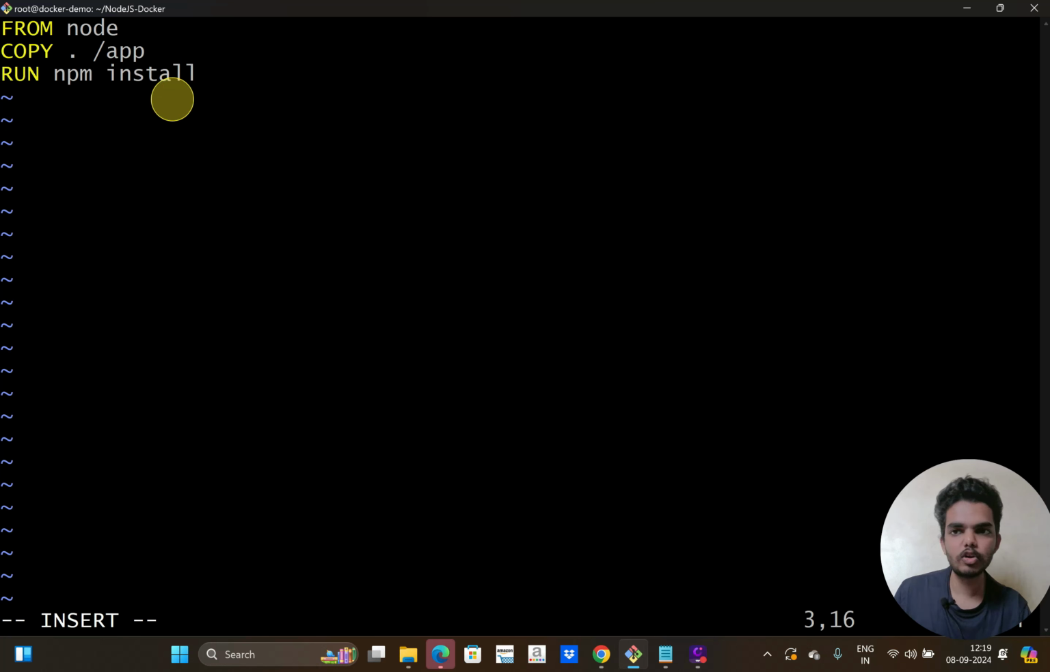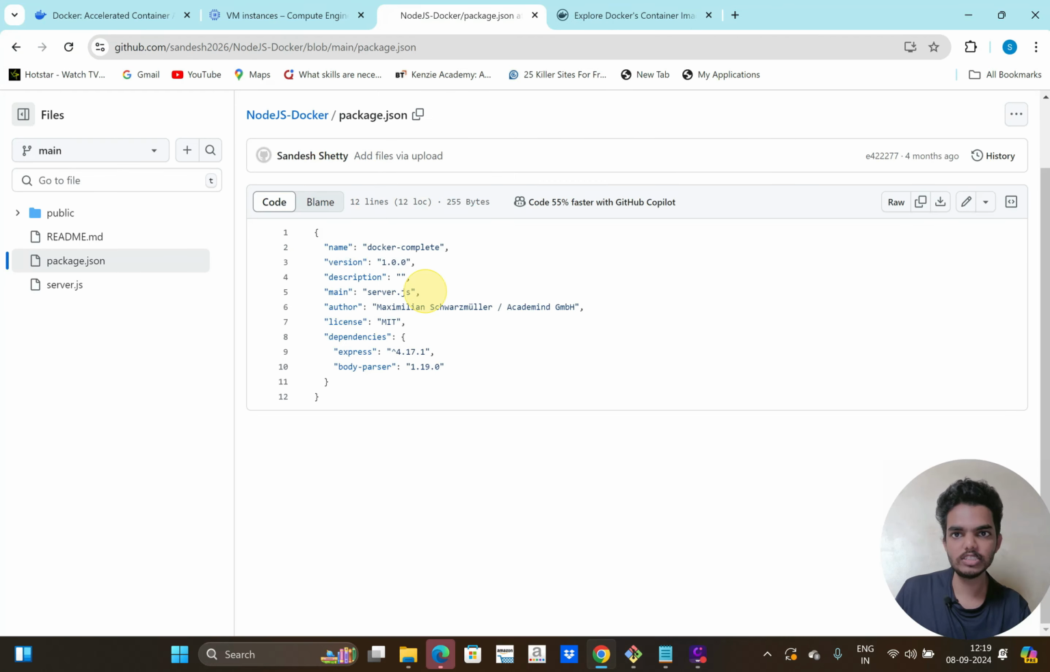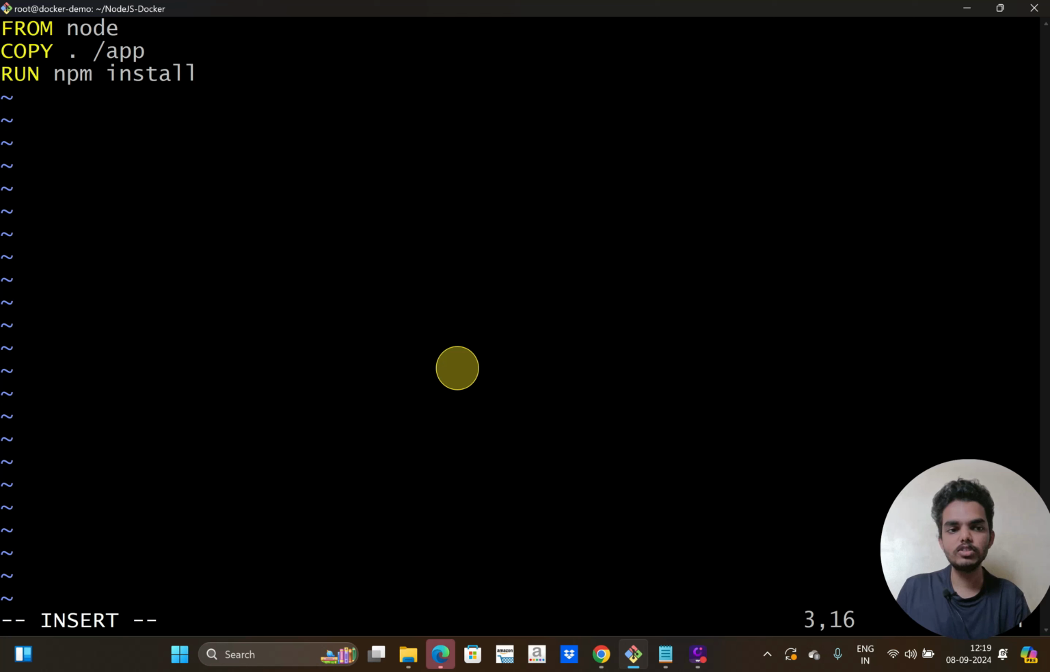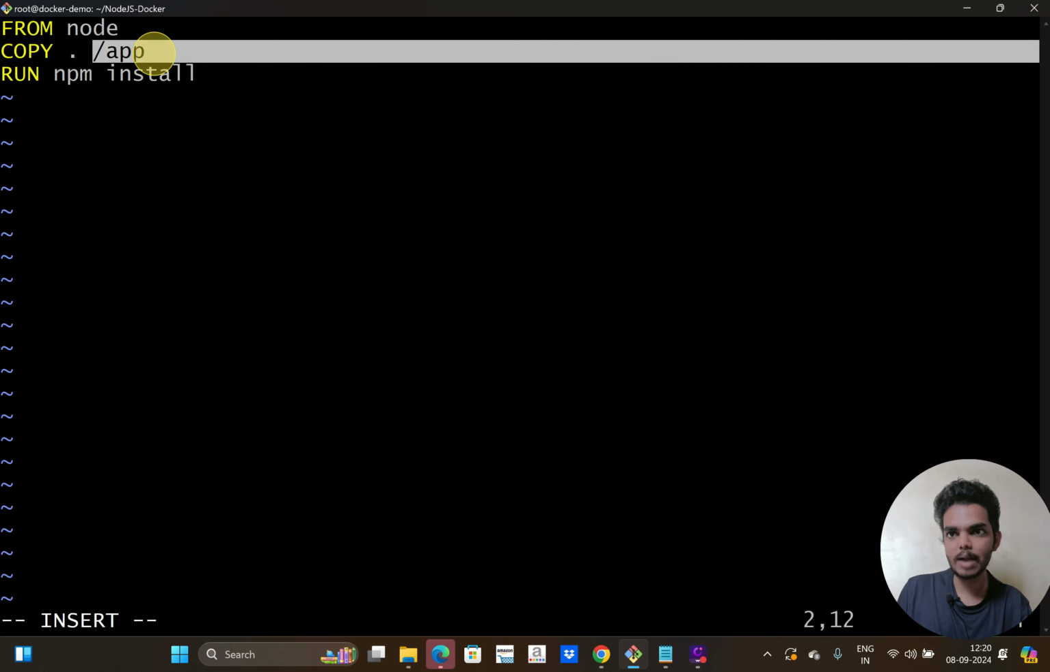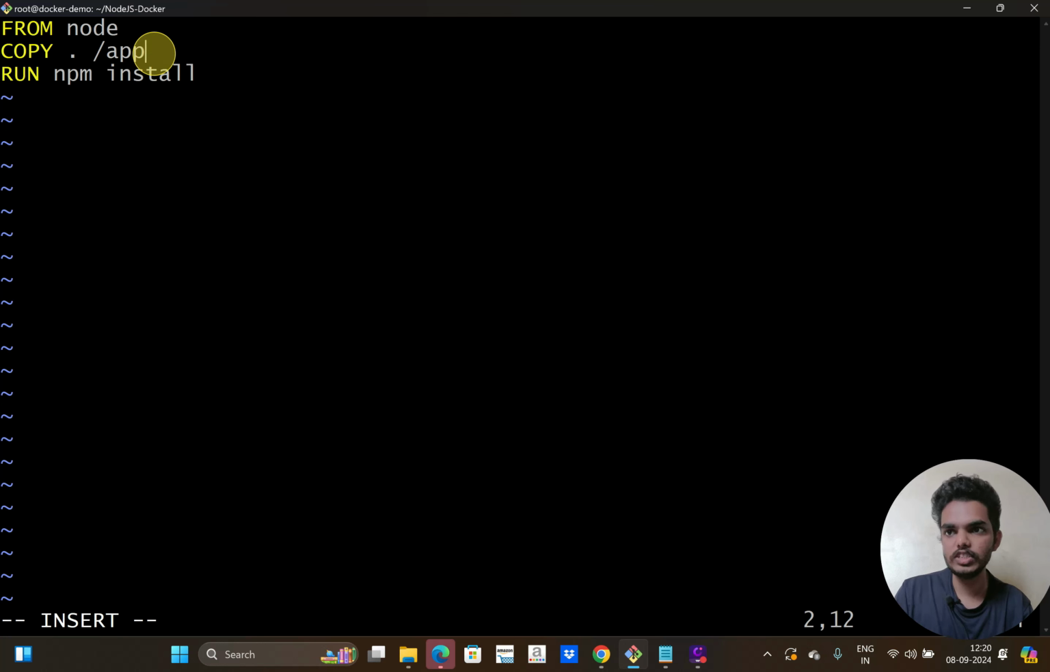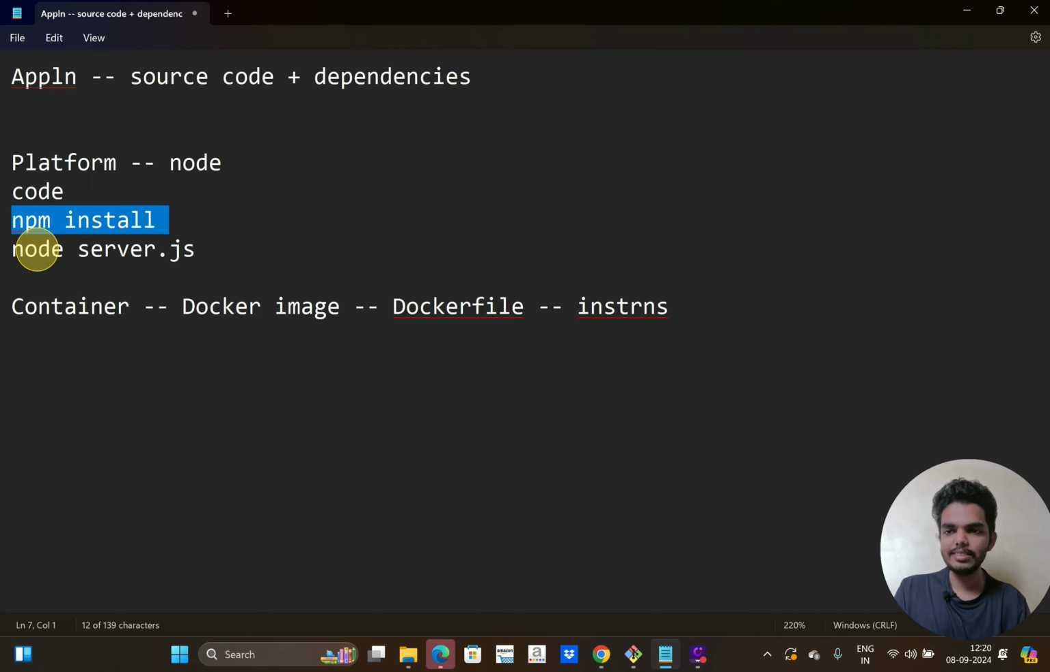So this npm install will install all the dependencies that are listed in this package.json. This package.json should be there in the same directory. It will be in this /app directory because I have copied the source code into the /app directory. So I have to change the working directory. For that I have the command called WORKDIR /app. Then I have to run the application using node server.js.